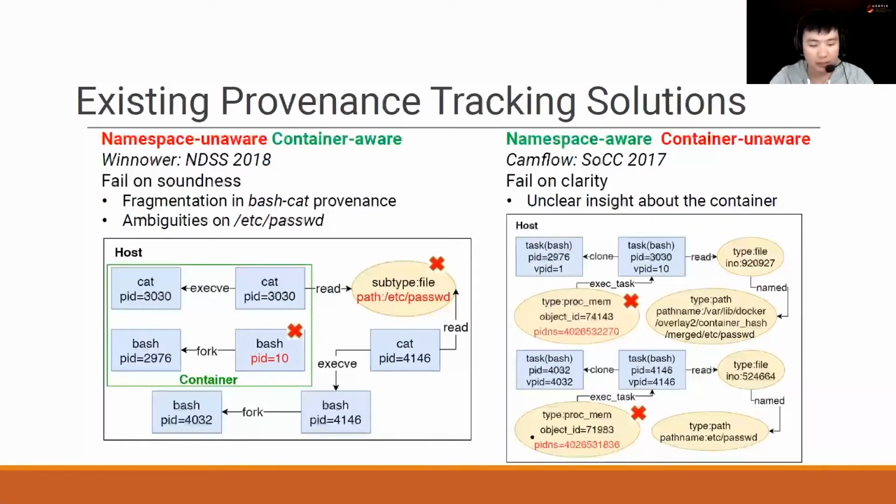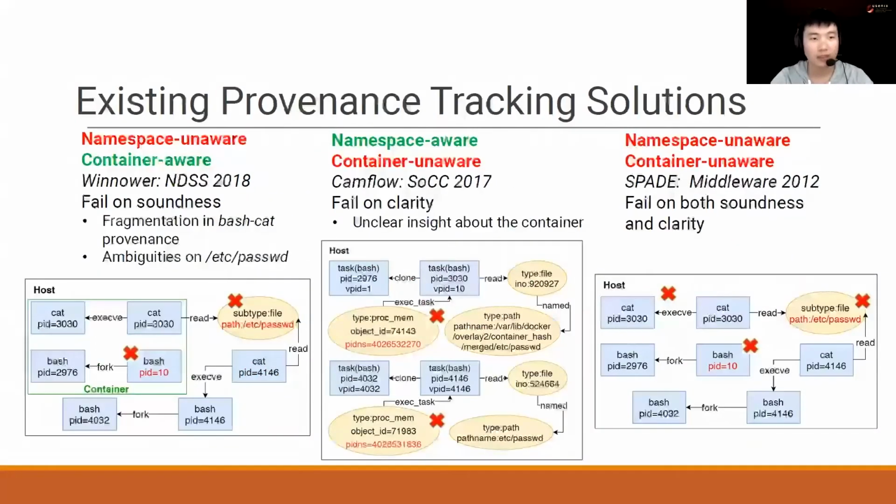Just being namespace-aware is also not enough, as we can see that CamFlow fails on clarity in this graph. Although the provenance is complete and correct, it doesn't give a clear insight about which subgraph corresponds to a container at first glance. When things come together, SPADE fails on both soundness and clarity, which would be a huge problem in provenance tracking for sure.